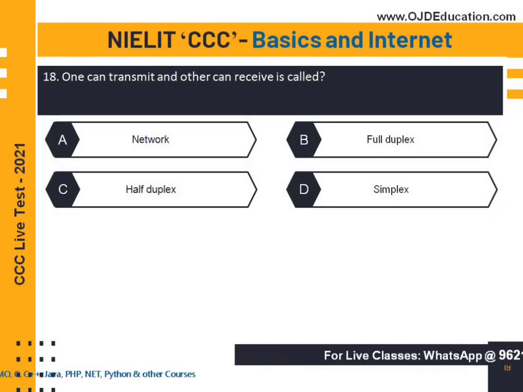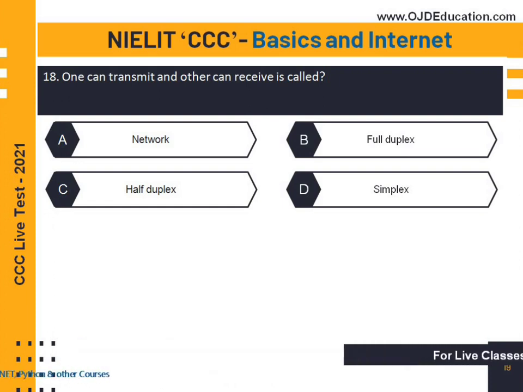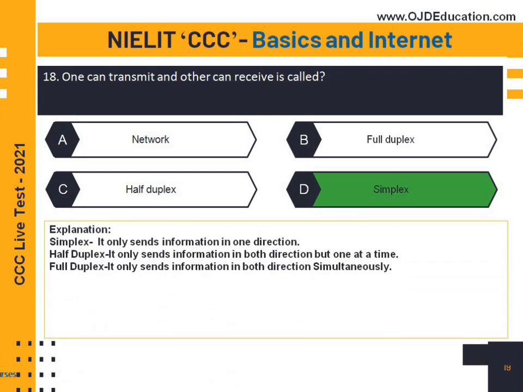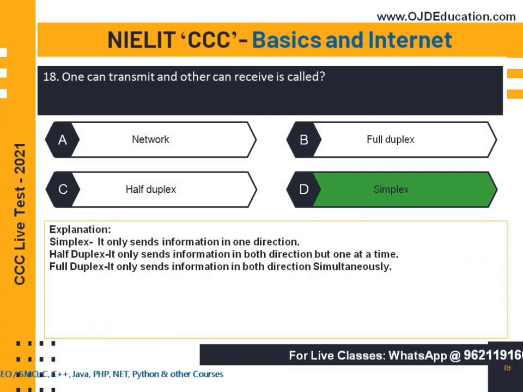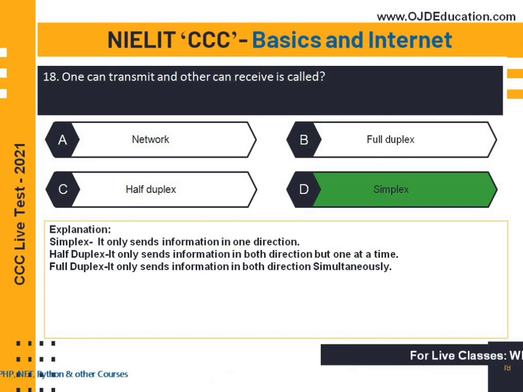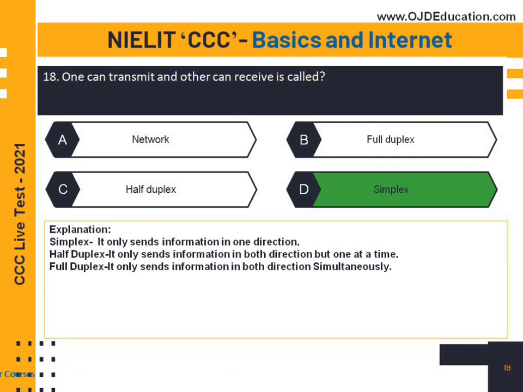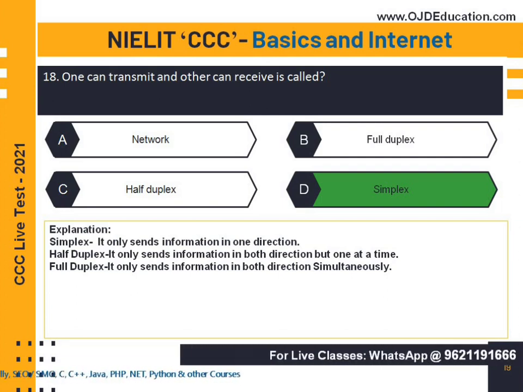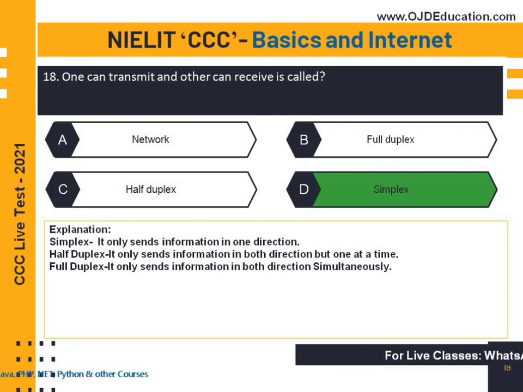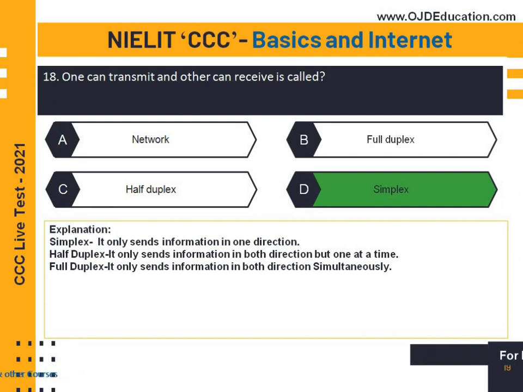One can transmit and other can receive is called. So it is called simplex. Now what is simplex? It only sends information in one direction, like radio. Half duplex, it sends information in both directions but one at a time. And full duplex, it sends information in both directions simultaneously. So here the question is, one can transmit and other can receive, it is called simplex method.